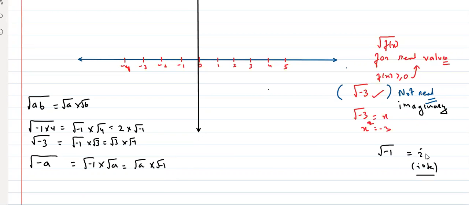I, as simple as that. So root -1 is equal to I. Why? God knows. The one who made it said, let us call this I. There is no logical reason behind that, right?